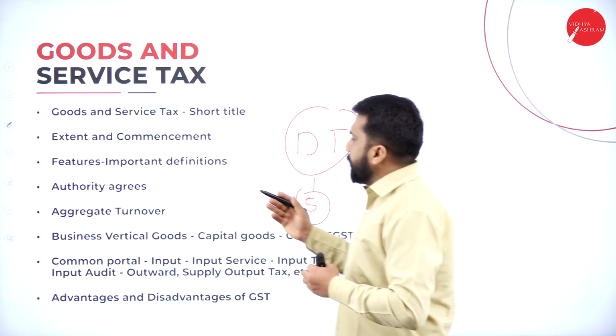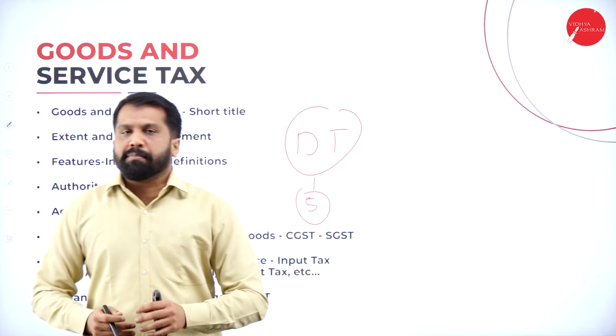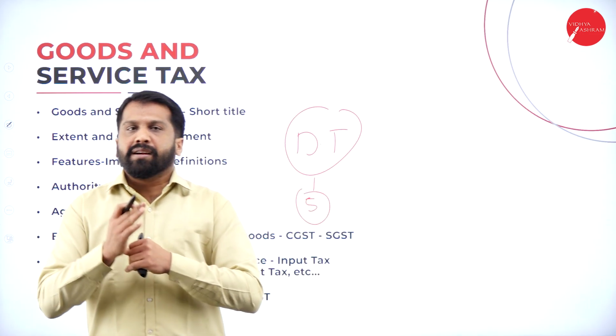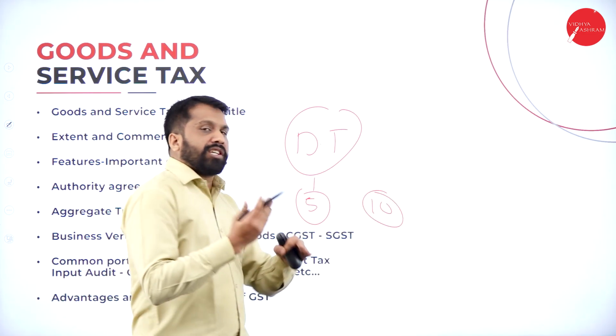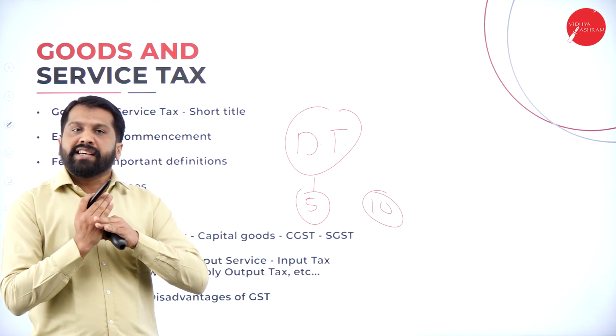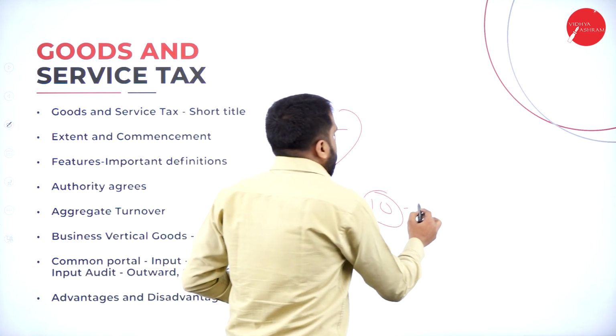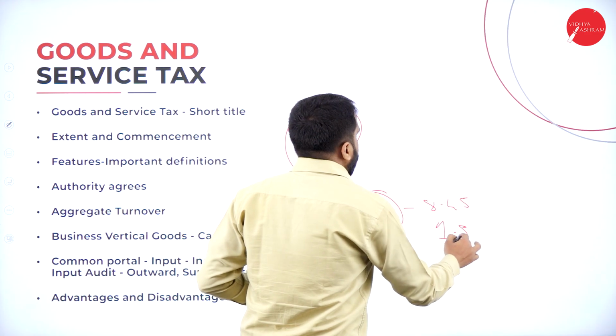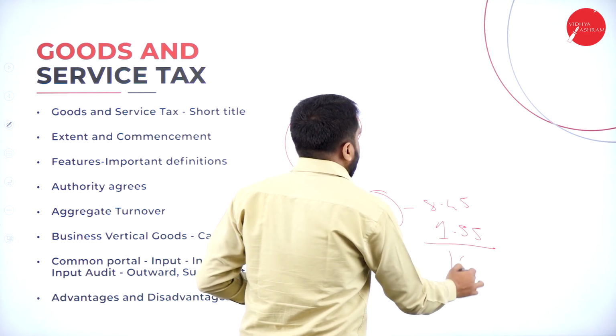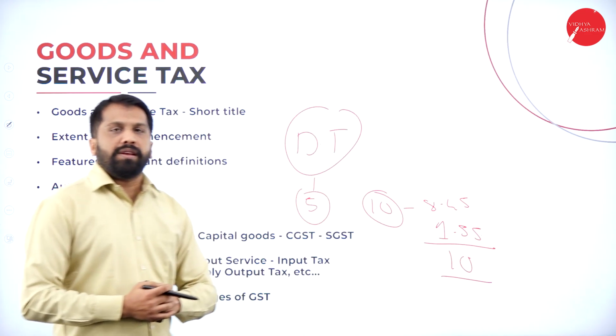I'll give you a simple example. Go and buy one biscuit packet. What is the value of the biscuit packet? 10 rupees. Just check properly. On the biscuit, they will mention 8 rupees 45 paise, tax is 1 rupee 55 paise, and the total price is 10 rupees.